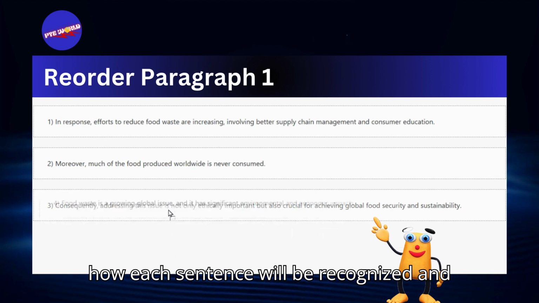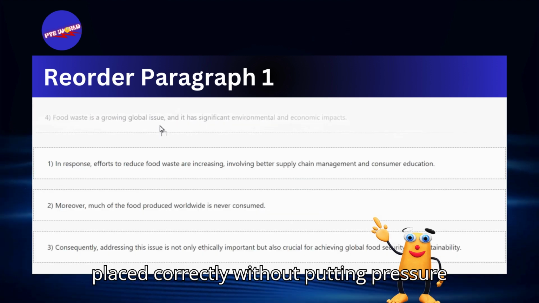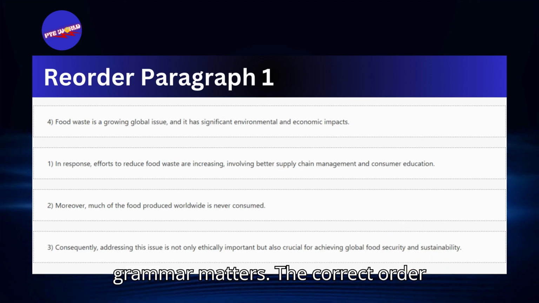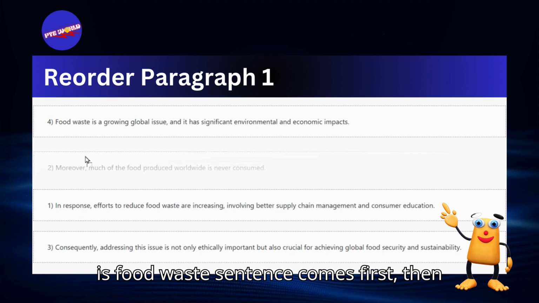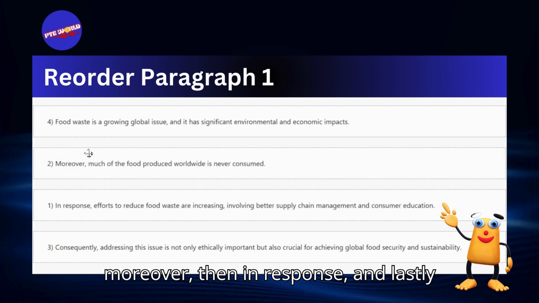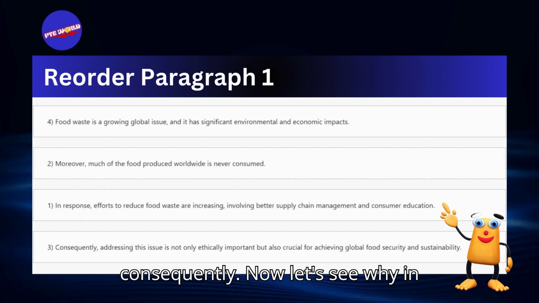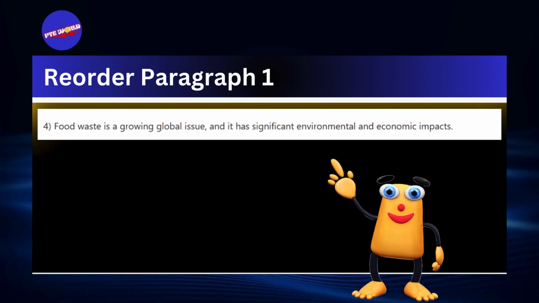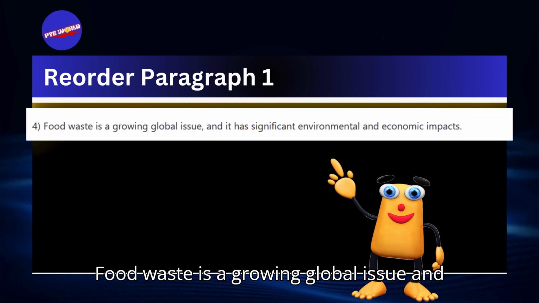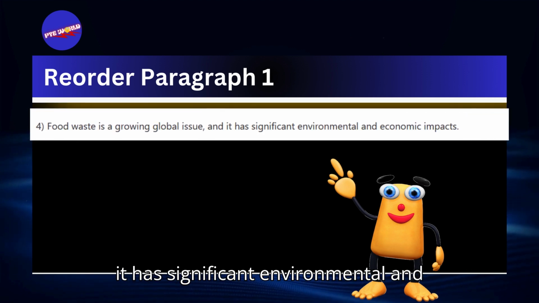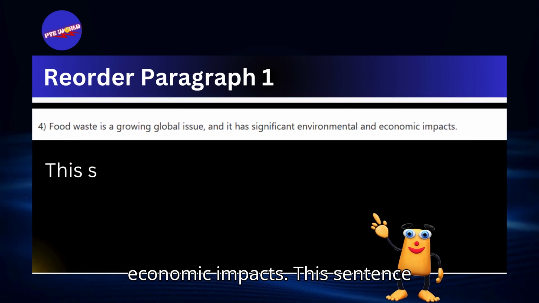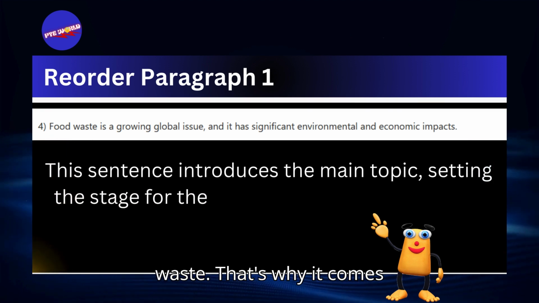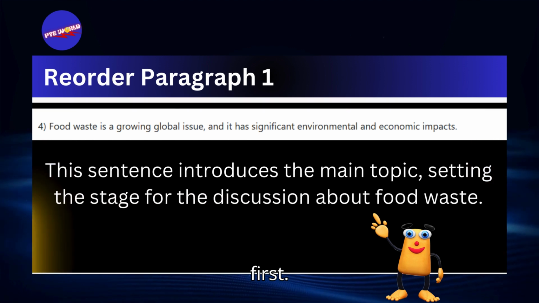Now let's see how each sentence will be recognized and placed correctly without putting pressure on our minds. Remember, grammar matters. The correct order is: the food waste sentence comes first, then "moreover," then "in response," and lastly "consequently." Now let's see why in depth. Sentence number 4: Food waste is a growing global issue, and it has significant environmental and economic impacts. This sentence introduces the main topic, setting the stage for the discussion about food waste. That's why it comes first.